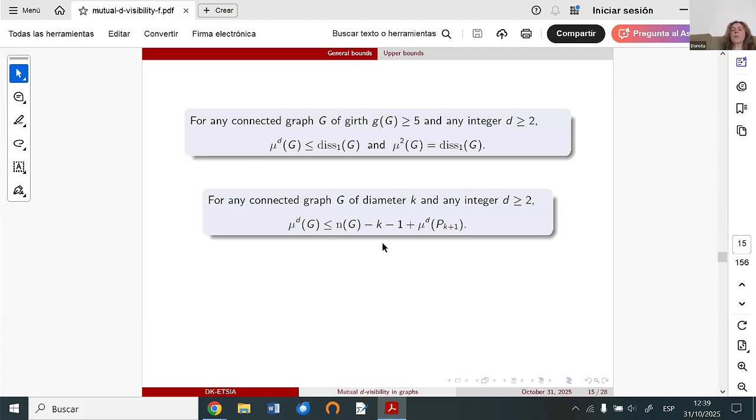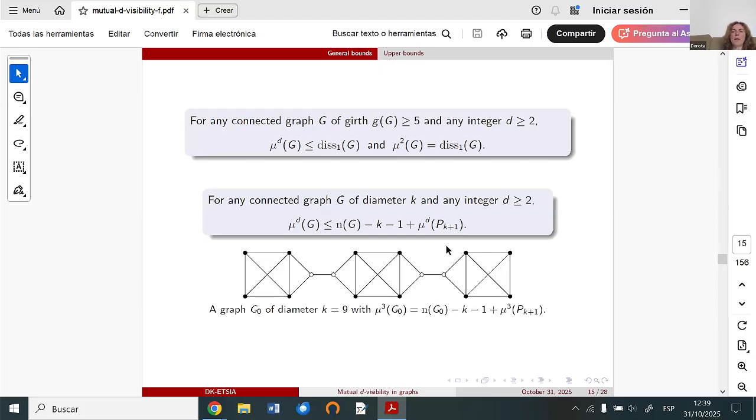What we are doing for the general upper bound is to take all vertices of the graph and then remove the vertices which belong to the diametral path in this graph, and afterwards observe the mutual d-visibility number for this diametral path and add this number, and then we have an upper bound. As I mentioned, this upper bound is tight.